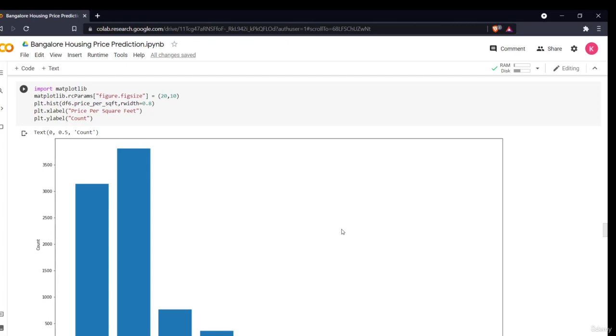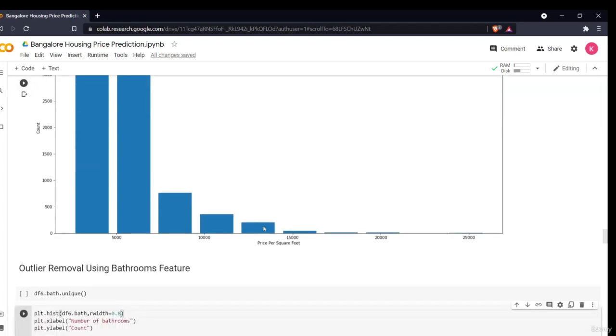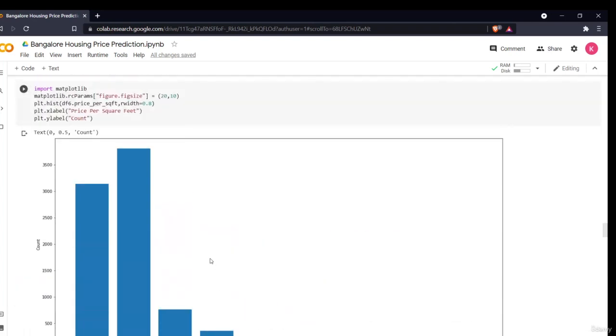Hello all, welcome to our second part of the data pre-processing. So now in this section we'll be continuing with our outlier analysis. We'll be doing the one hot encoding also.